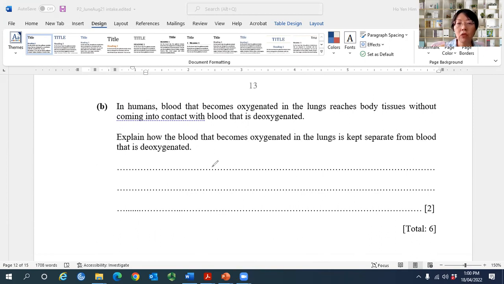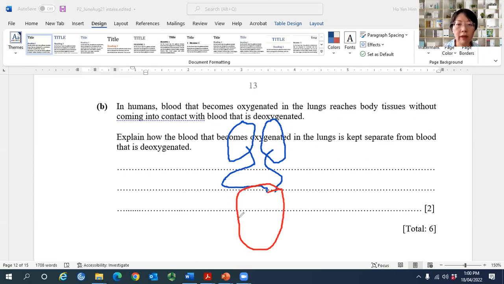Okay, strictly speaking, right? So if this is the lung, this is the lung. Therefore, you will have the pulmonary vein that comes from the left side of the lung and right side of the lung and goes back to the heart. The heart has two parts. So this is the left atrium, left ventricle, right atrium, and right ventricle.